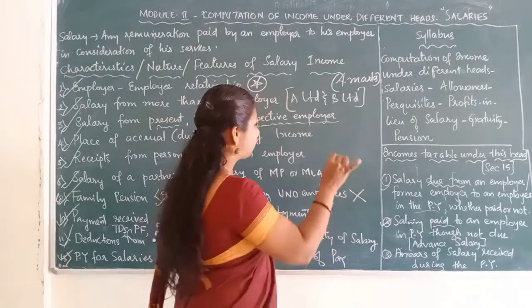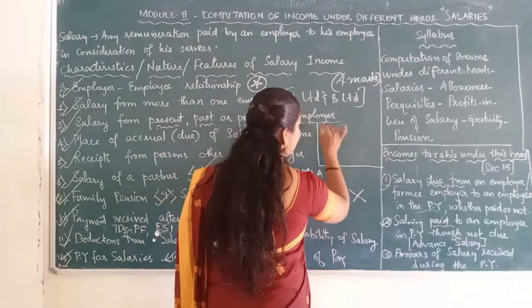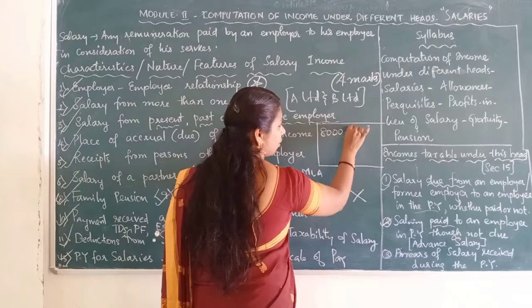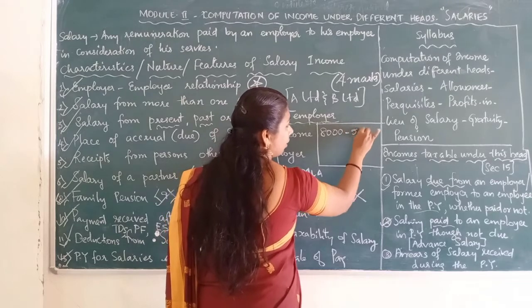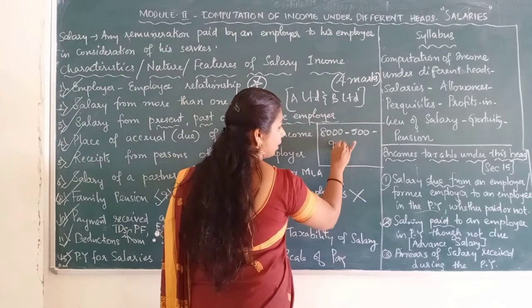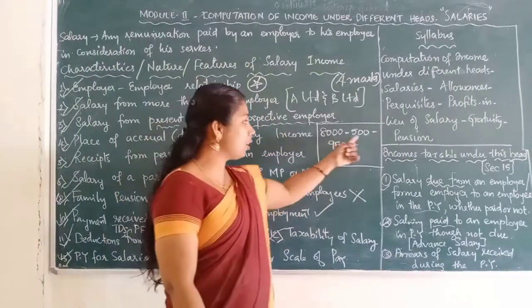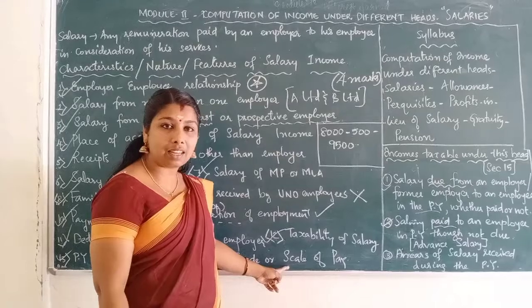For example, if it is given in an application as 8,500, 9,500, 11,500, this is known as scale of pay or salary grade.